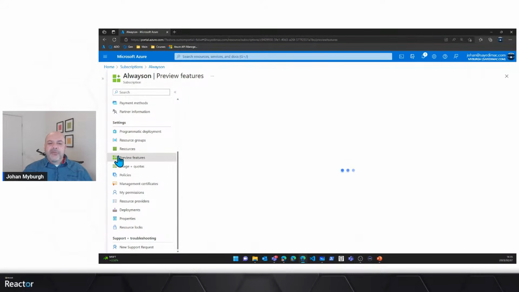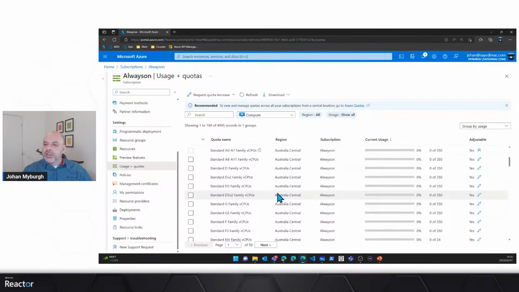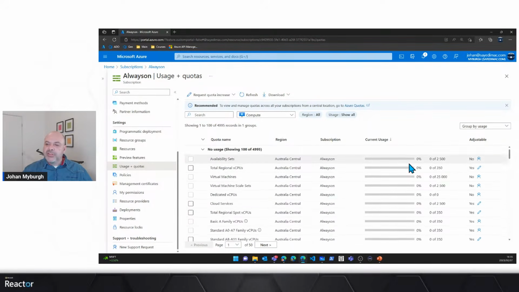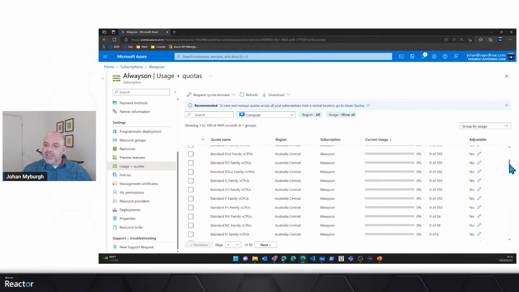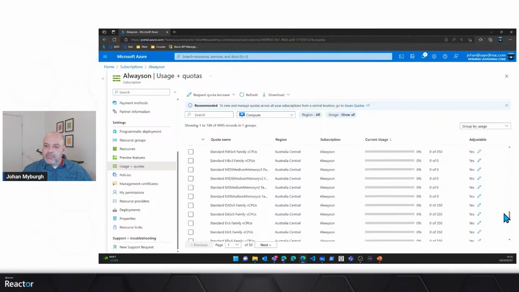So you'll notice that I've got some preview features here. Most important is my usage and different quotas. And you'll notice if I click on usage, it's essentially going to show me certain usage figures and numbers here. I'm not going to get into too much detail here, but you'll see that right now it's not showing too many items there because I don't really have a lot of resources that they're measuring at this point in time.